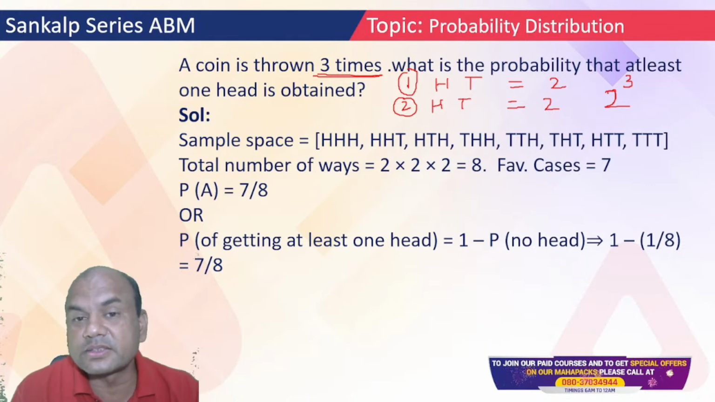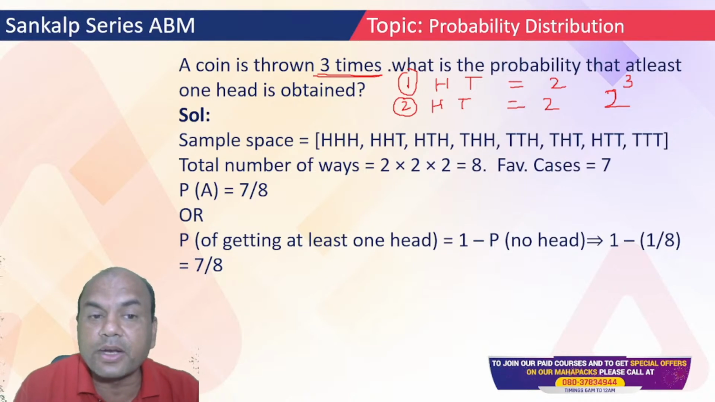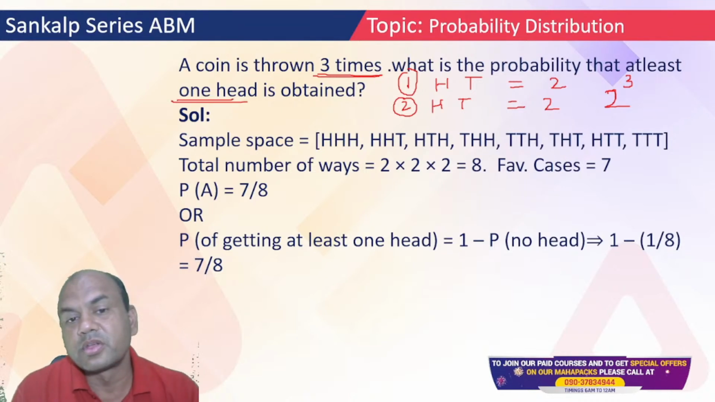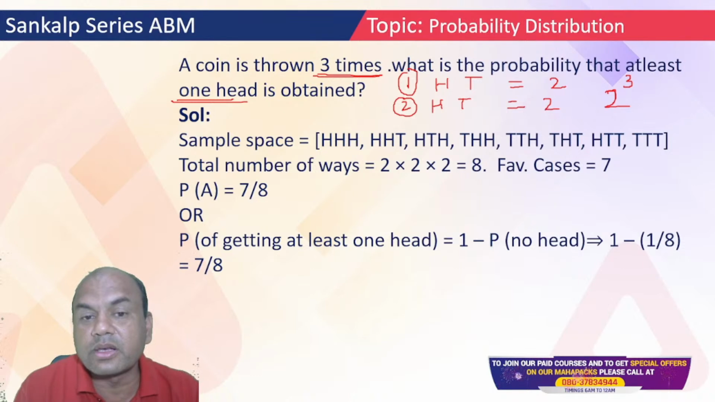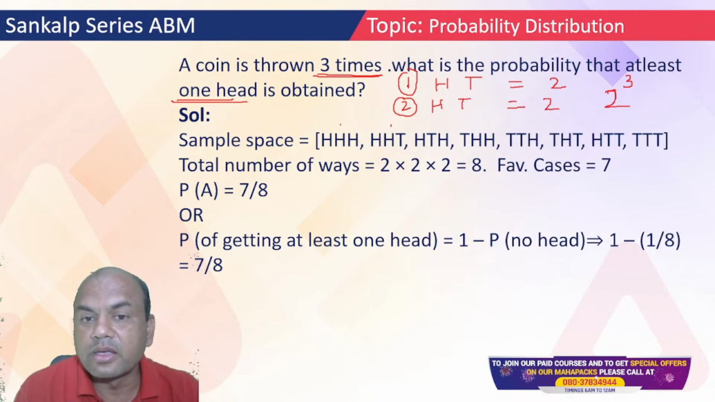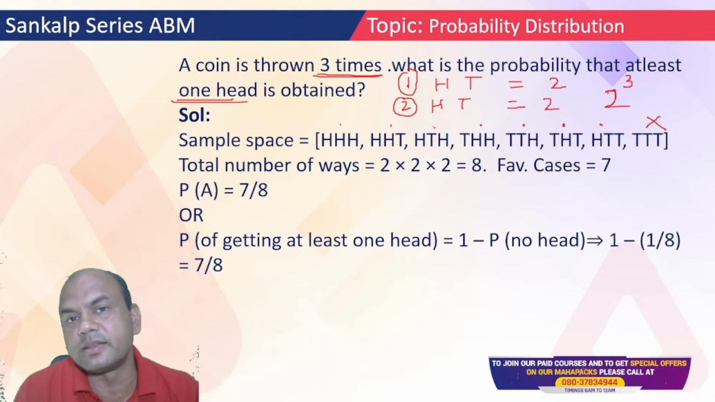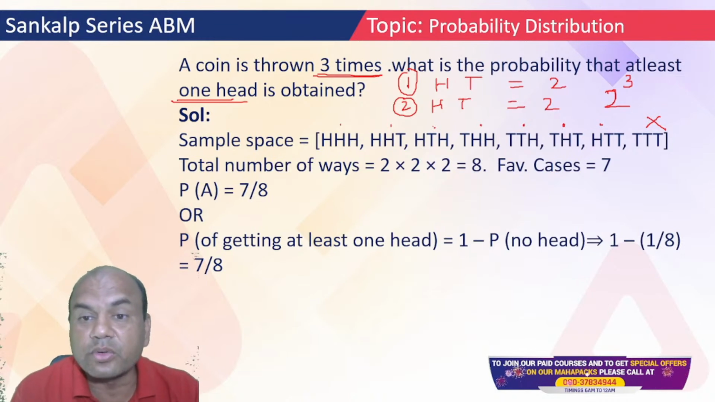Now what is asked in the question? What is the probability that at least one head is obtained? At least one head. So am I having one head over here? Yeah, I am having more than one head. So this is okay, this is okay. Head, tail head, okay. Tail head, okay. At least one head I must get. This is not okay, because here I am getting tail.